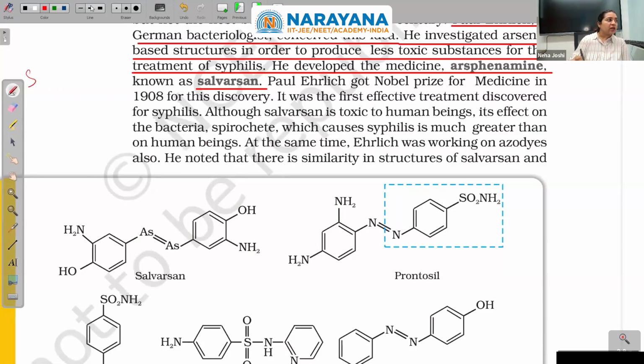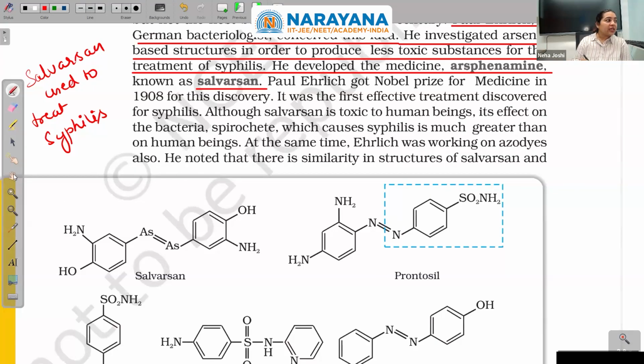So, salvarsan was used to treat syphilis. Okay, Paul Ehrlich got the Nobel Prize for Medicine in 1908 for this discovery. It was the first effective treatment discovered for syphilis. Although salvarsan is toxic to human beings, its effect on the bacteria, spirochete, which causes syphilis, is much greater than on human beings. At the same time, Ehrlich was working on azo dyes also.